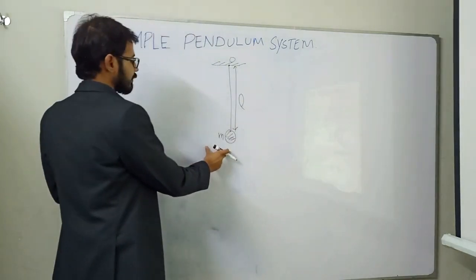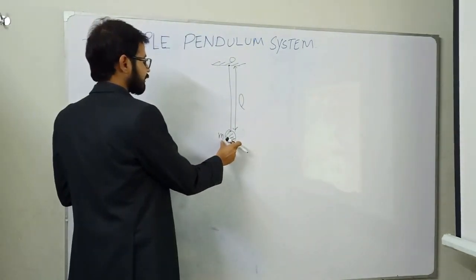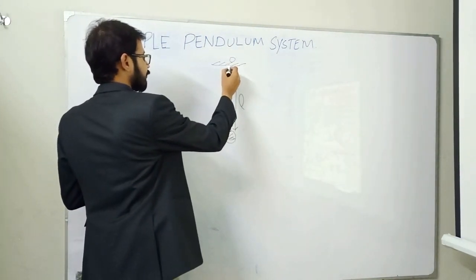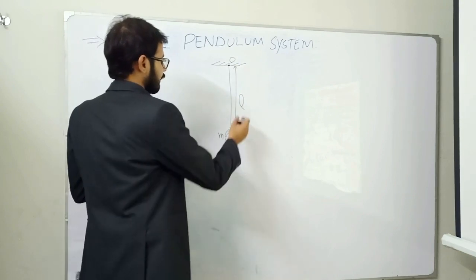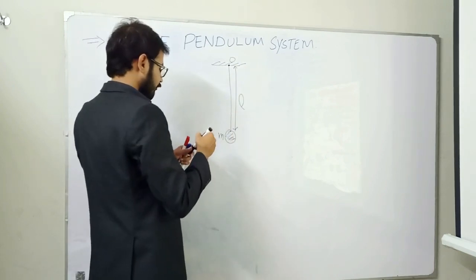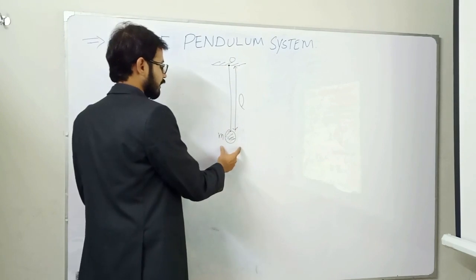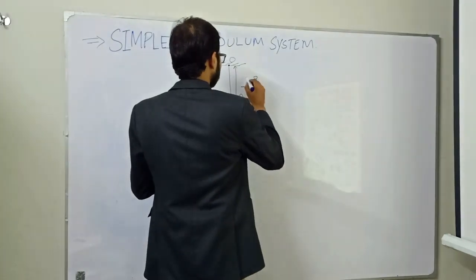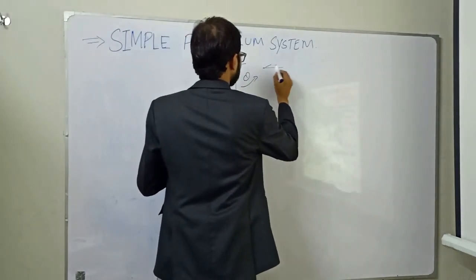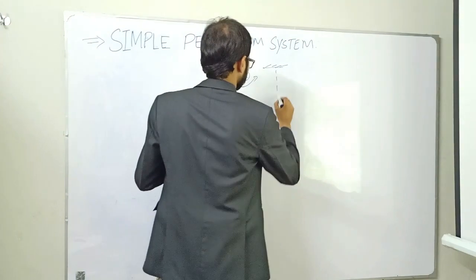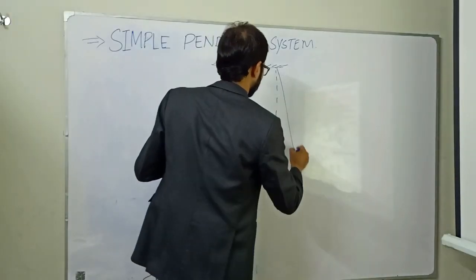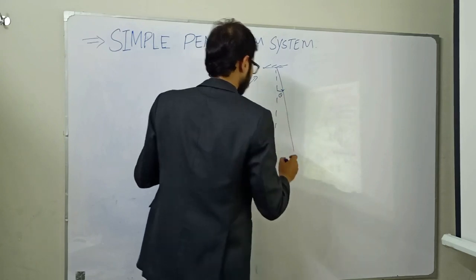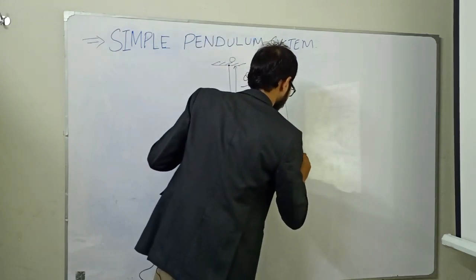Consider a simple pendulum system, a bob of mass m that is attached to a massless string. This string is pivoted at point O and the length of this string is L. There is initially no angular displacement. After this we will provide an angular displacement of theta. This is the angular displacement we have provided and this is the bob of mass m.